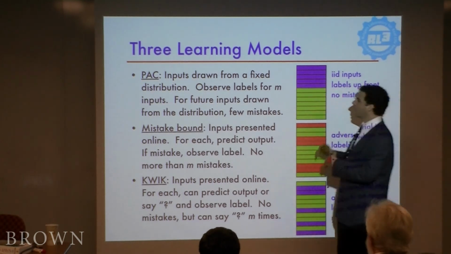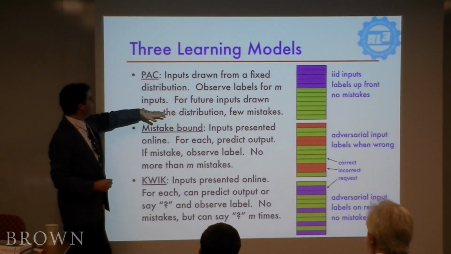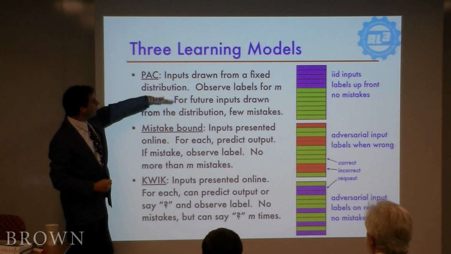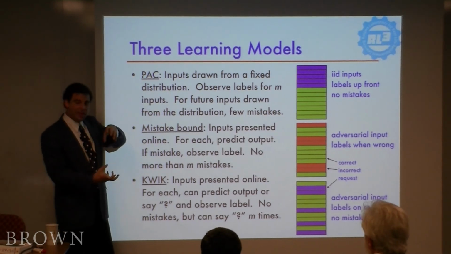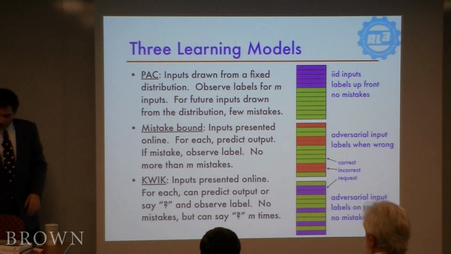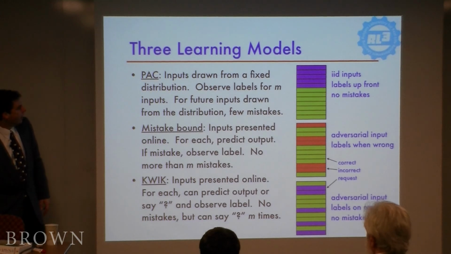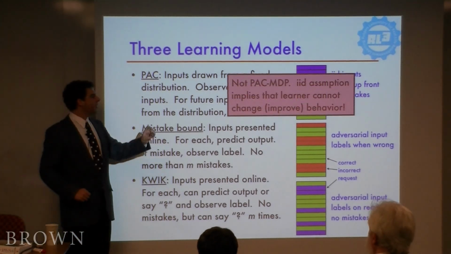Okay? And so the PAC model says that if these inputs are drawn from a fixed distribution, and we get to observe labels for some of them, we need to be correct on all future examples drawn from that distribution. If we can achieve that goal, it's called a PAC learning algorithm. Not PAC MDP, but just PAC in the standard classification learning setting. The problem with this is if we learn our transition and reward function using a